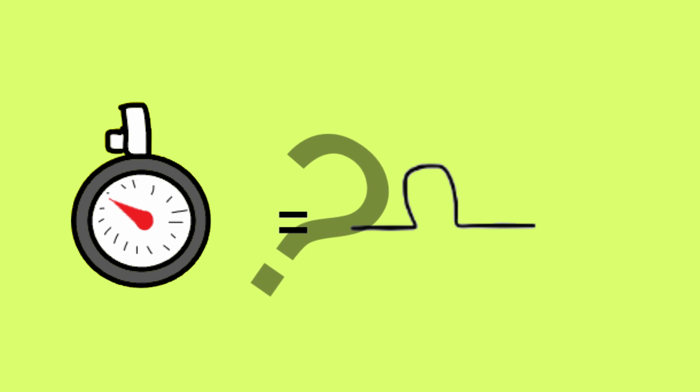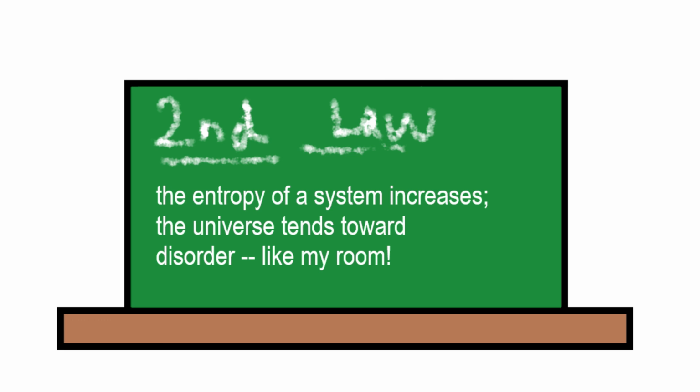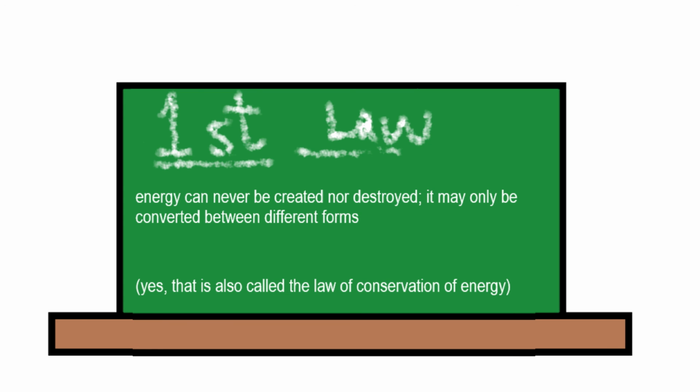The thermodynamic quantity of entropy has many consequences, particularly with regards to our understanding of time. The entropy of a system tends to increase. The entropy, the disorder of the universe, is increasing. And that's basically the second law of thermodynamics. The first law of thermodynamics is that energy is always conserved. It can never be created nor destroyed, and only be converted between forms. Yeah, and that's also, by the way, the law of conservation of energy.